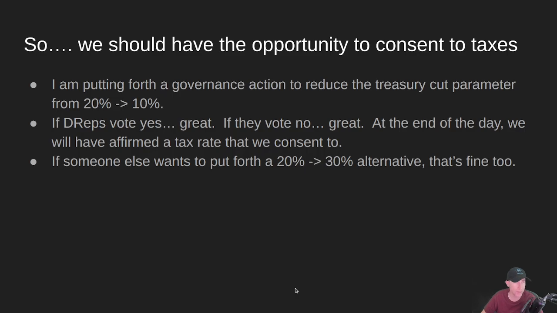What I am going to be doing is putting forth a governance action to reduce the Treasury cut parameter from 20% down to 10%. And this is within the current guardrails of the Constitution. If D-Reps vote yes, great, wonderful, we get a tax cut. If they vote no, that's also great, because at the end of the day, we will have affirmed a tax rate that we, the Cardano community, consent to. If somebody else wants to put up their ADA and put forth an increase tax, that's fine too. For me personally, I'm not loaded with ADA, so I can only put up one at a time.